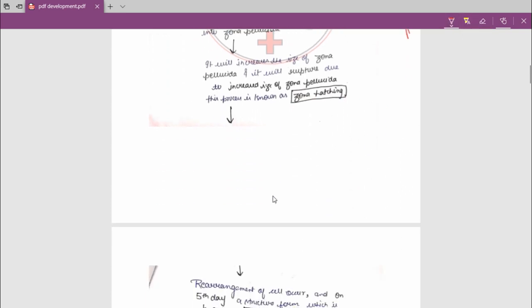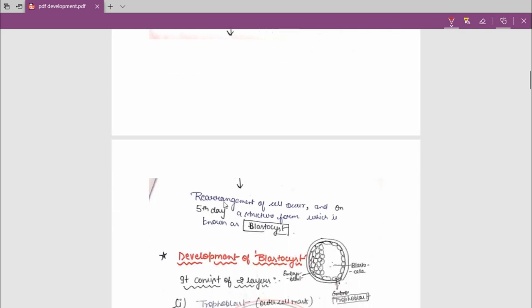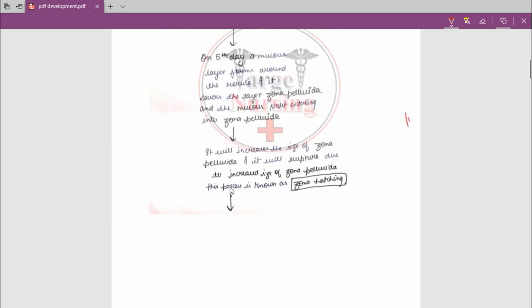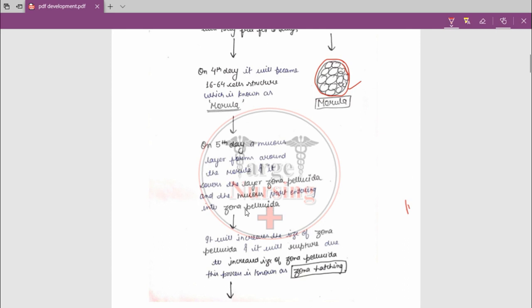Okay, and after this zona hatching process, what happened? The rearrangement of cells occurs, because now the layer is ruptured and again the rearrangement of cells will occur. On the fourth day the morula is becoming, and on the fifth day the mucus is entering into the zona pellucida layer and it will rupture.